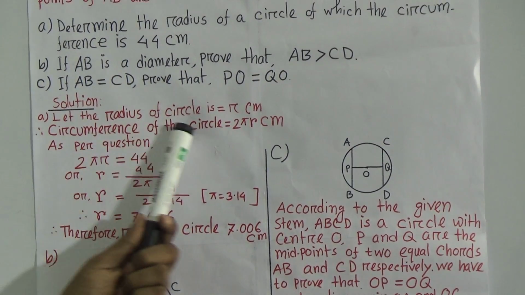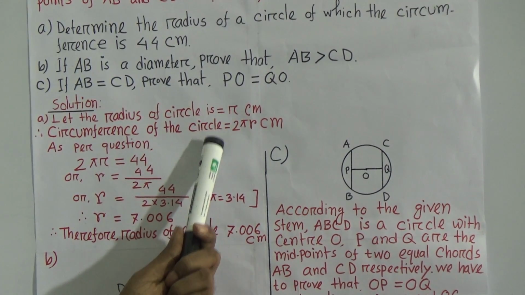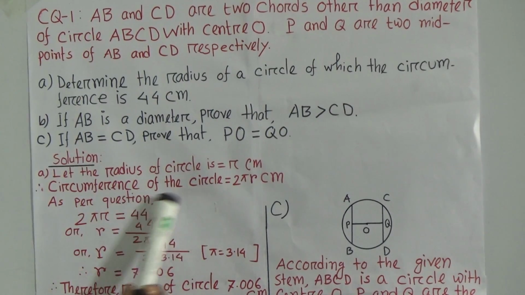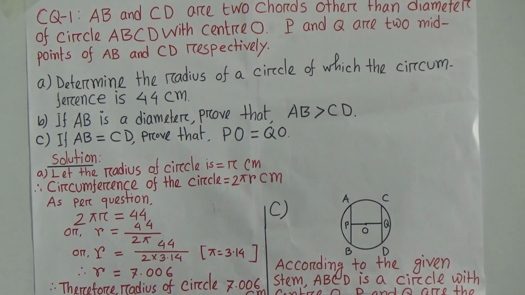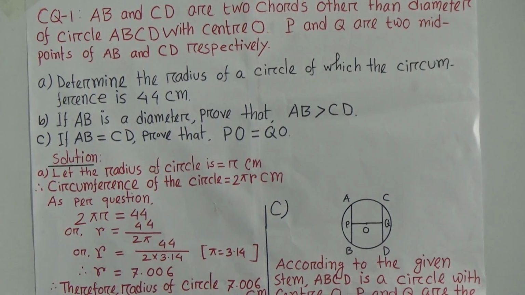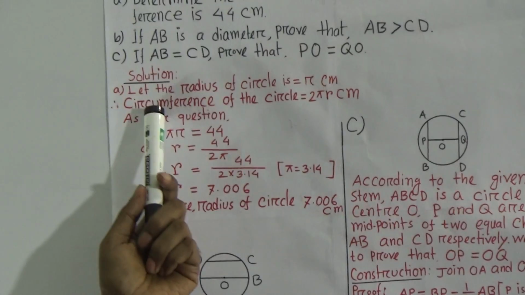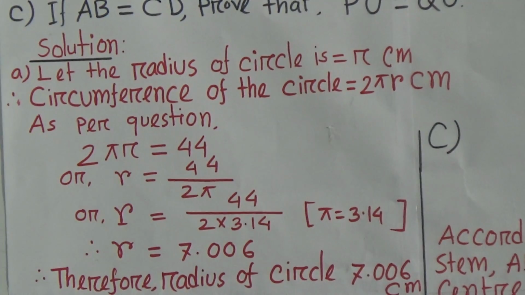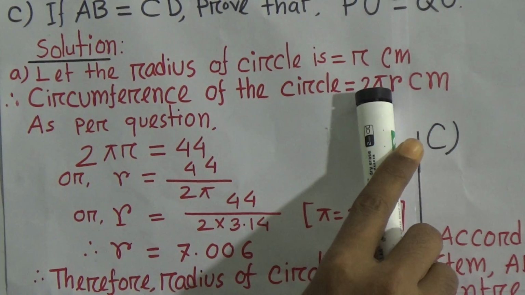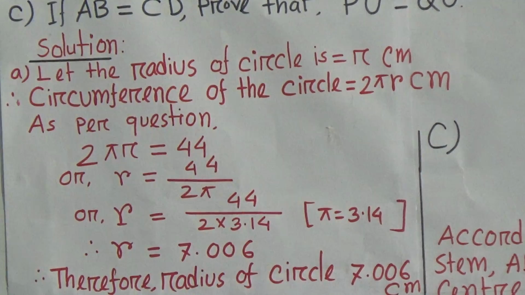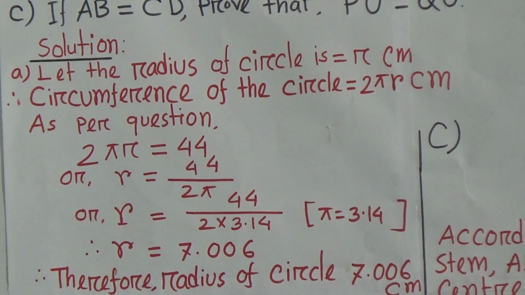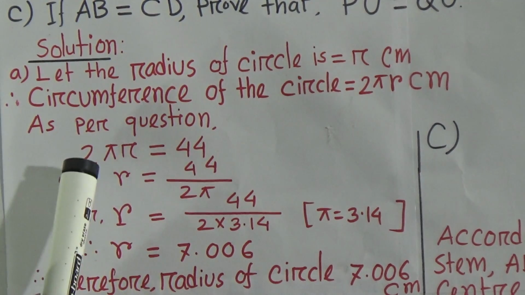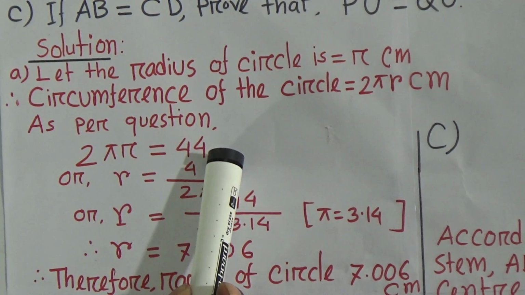Look, the radius of the circle is r centimeter. Then circumference of the circle is what? 2 pi r. Okay, we know this is the formula. Circumference of the circle is 2 pi r. Look, this 2 pi r is equal to 44. Therefore, as per the question, we write 2 pi r equal to 44.